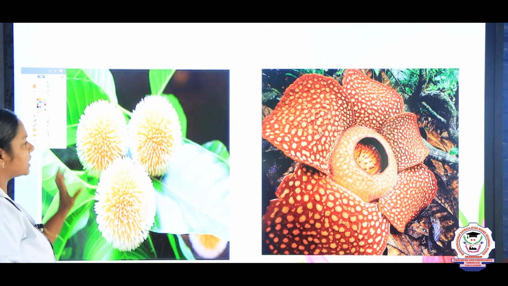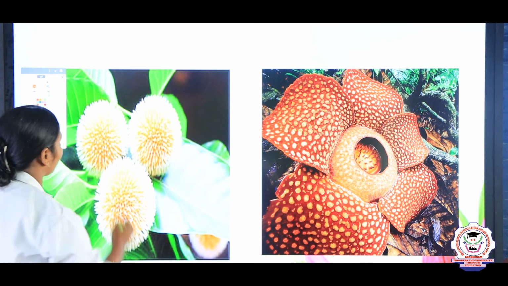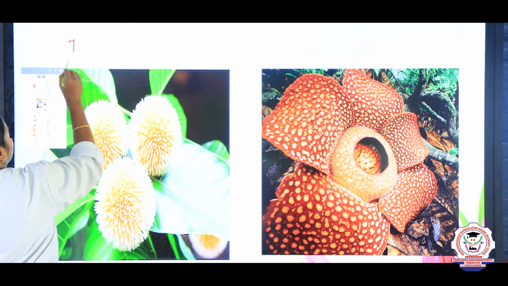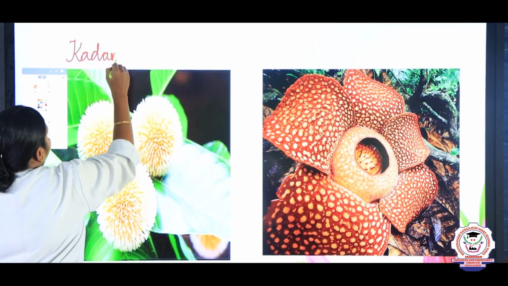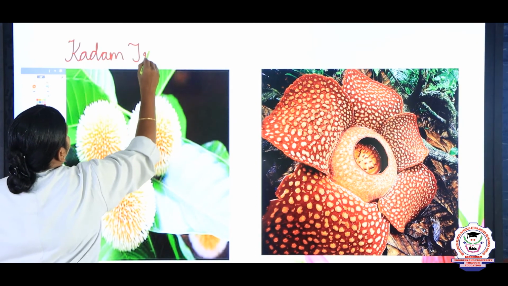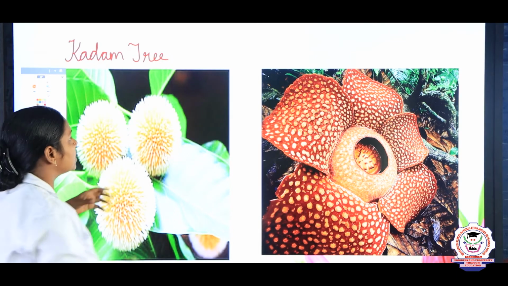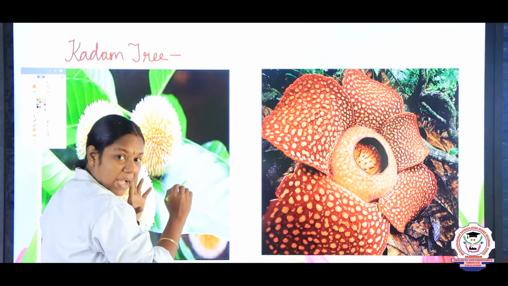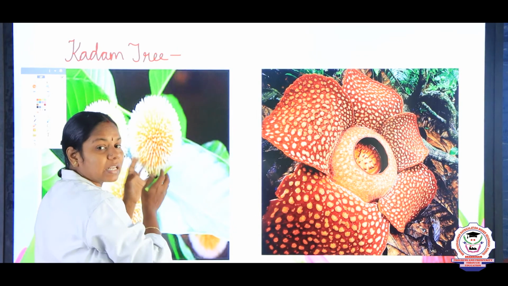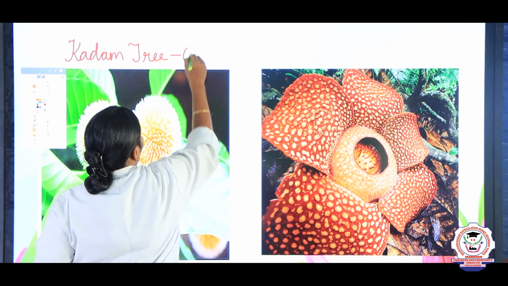And now we are going to see about the pollination through bats. It is a flower of the kadam tree. Kadam. It is a flower of the kadam tree, and the pollination through this takes place through bats. So we say that the term used for pollination through bats is Chiropterophily.